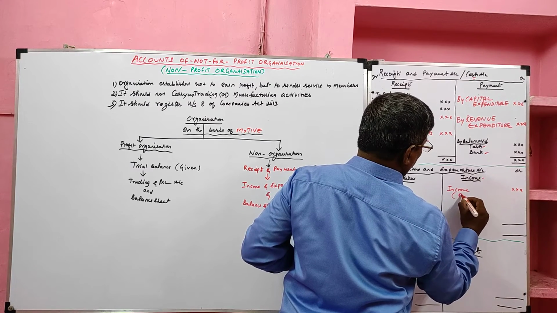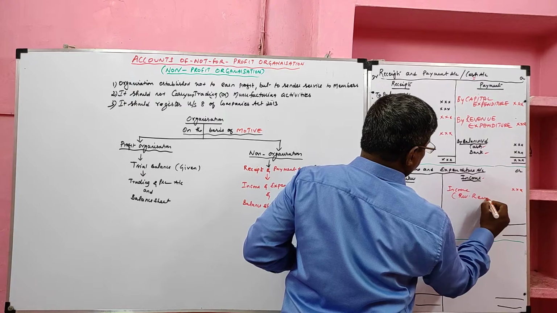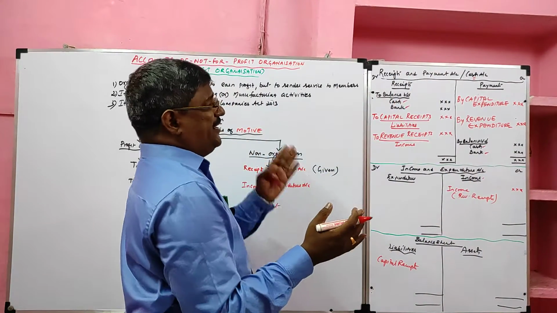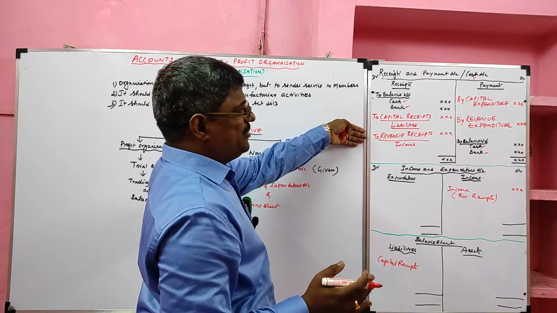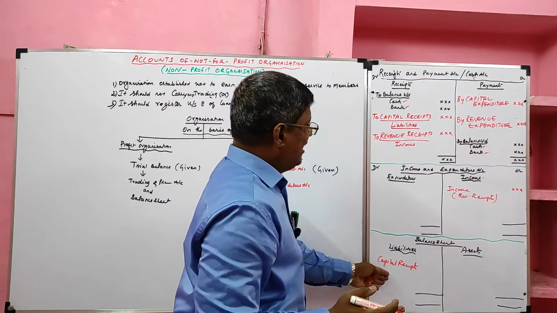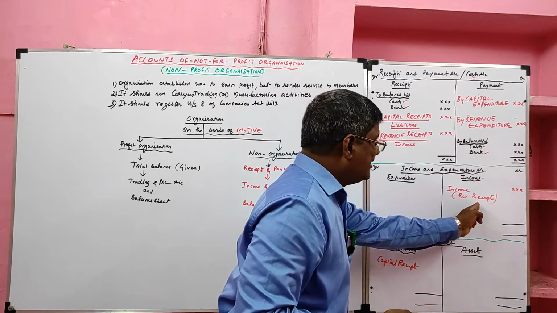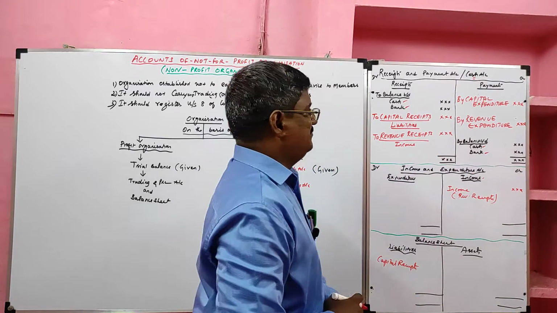So in receipts and payment account, on the debit side, capital receipt and revenue receipt are recorded. Capital receipt is recorded in the liability side. Revenue receipt, which we termed as income, will be recorded in the income and expenditure account, credit side.